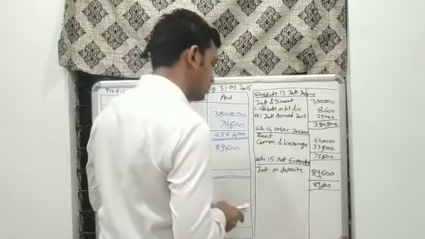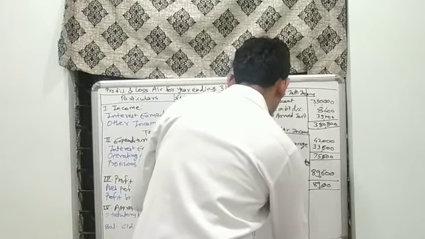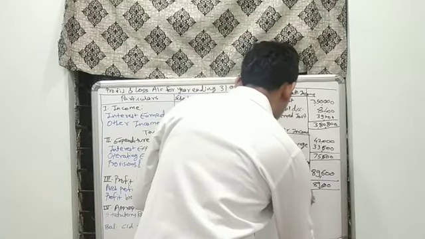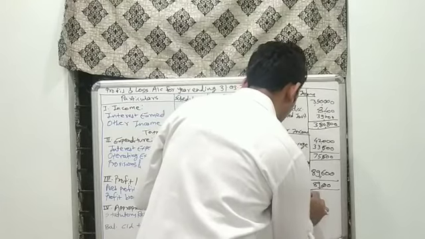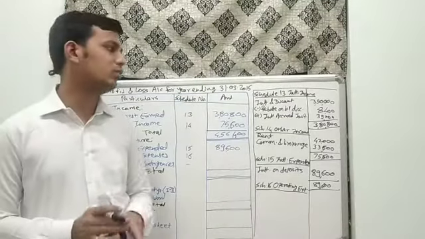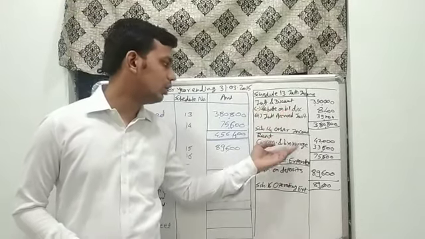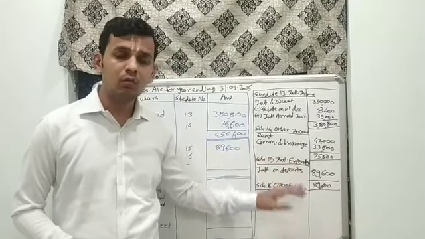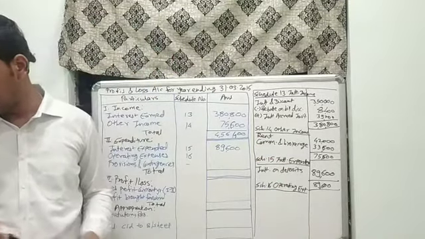Next would be schedule 16, operating expenses. All other expenses which are given in the trial balance which do not fall in schedule 13 or schedule 15 would be transferred to schedule 16, that is operating expenses. So what is being given?